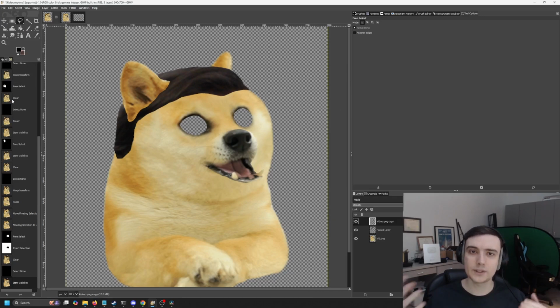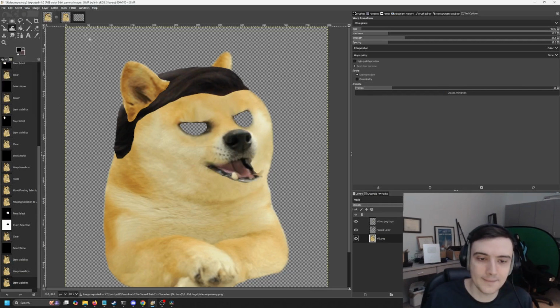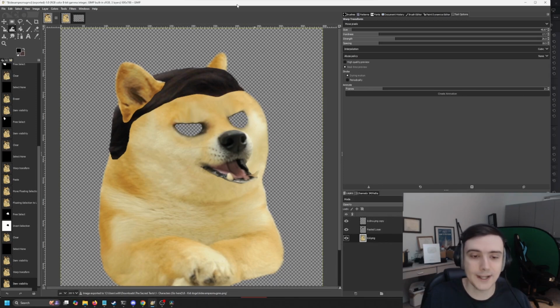And now I wanna have a little smug emotion for when he's telling the joke. So I'm gonna do that by morphing the eyes. I think a better way to do it would be to add eyebrows, but Doge doesn't naturally have eyebrows, and I established myself doing this style. It is what it is, but really just morph it down like so. Morph a little smile in here. And I think we got him looking a little smug, so we'll save this, and then we'll add the mouth back. Now we got the new character and two emotions, neutral and smug.